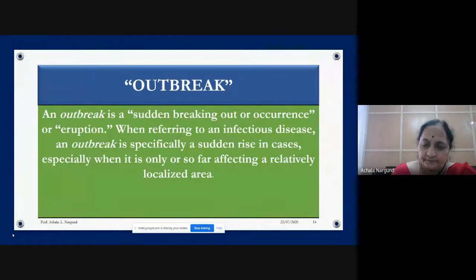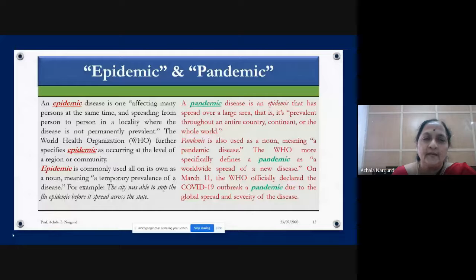So that is epidemic. An epidemic disease is one affecting many persons at the same time. So epidemic disease, it is a disease actually.